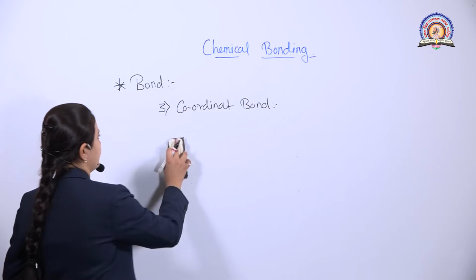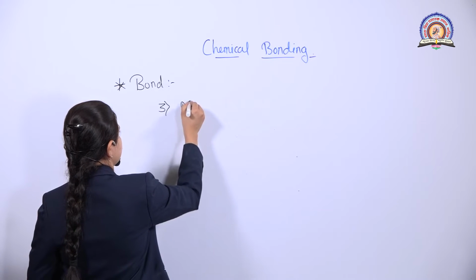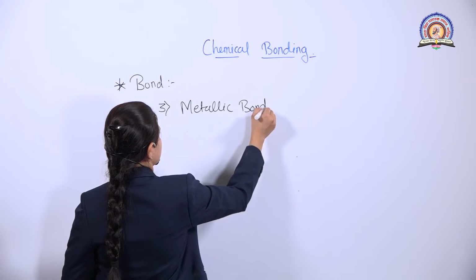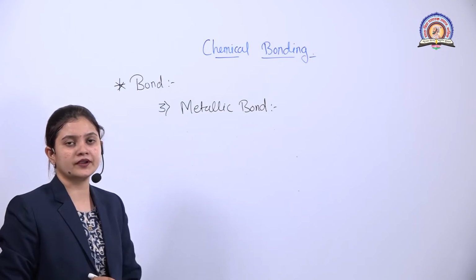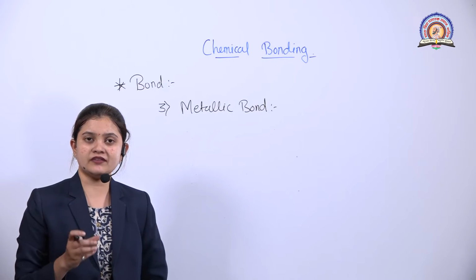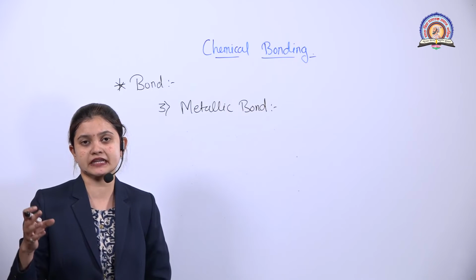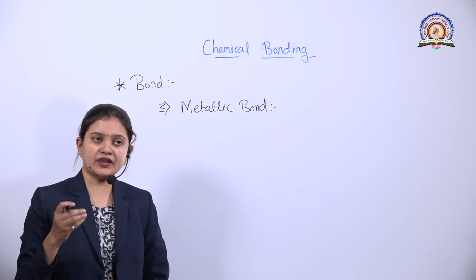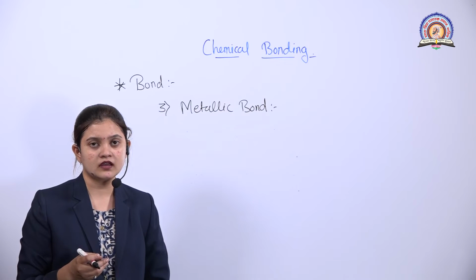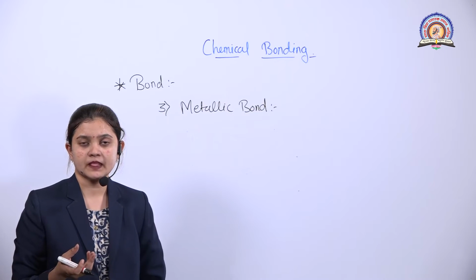The next is the metallic bond. What is this metallic bond? Metallic bonds are always present in a metal. When we take a piece of metal, it consists of many atoms of that respective metal. When we are talking about that metal, we cannot say that it is an ionic bond, because the two atoms are of the same element, isn't it?